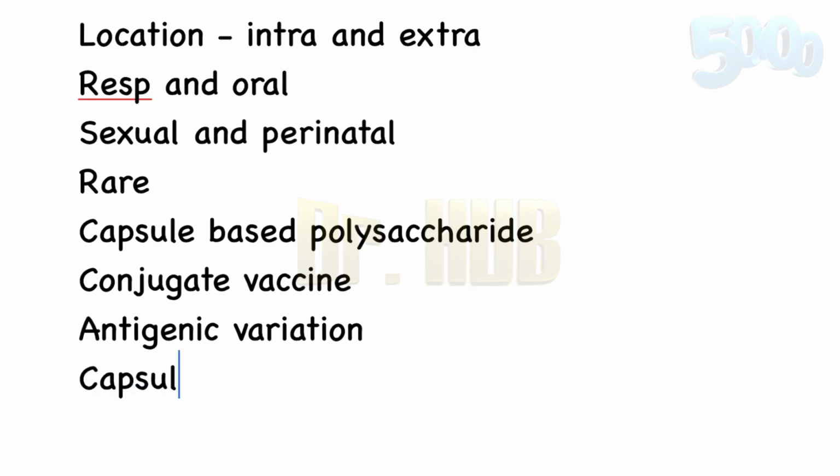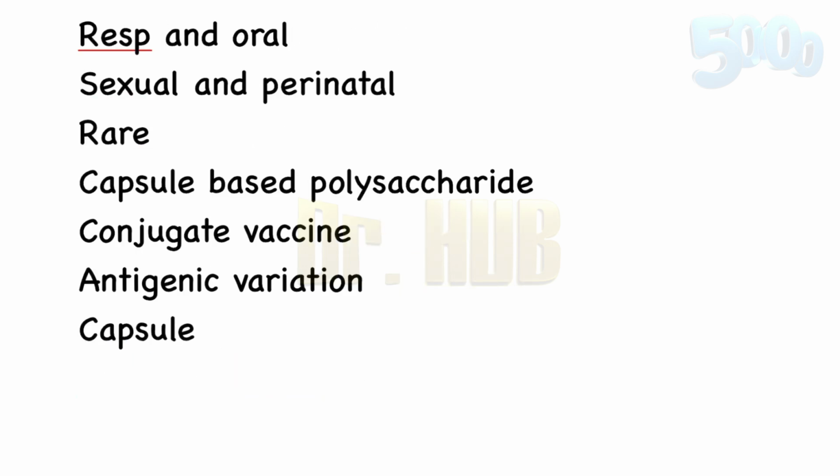Now, what about the capsule? The capsule is present in meningococci, whereas it is absent in gonococci. And how is the shape? It is kidney shaped in case of the gonococci, whereas it is lens and half moon shaped in case of the meningococci.